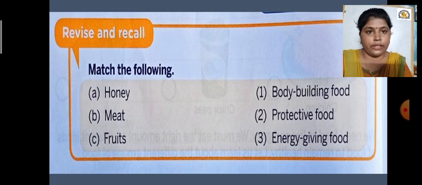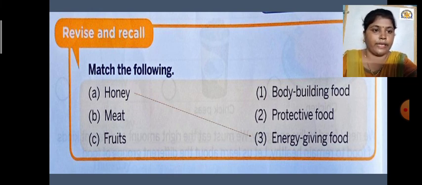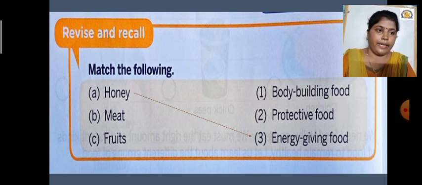First of all, I will read the columns A and B. A, honey. B, meat. C, fruits. And on the right hand side they have given us number 1, bodybuilding food, number 2, protective food, number 3, energy giving food. So let us match. Honey. Honey belongs to which group? Yes, from honey what do we get? Yes, we get energy, and honey comes in the energy giving food.